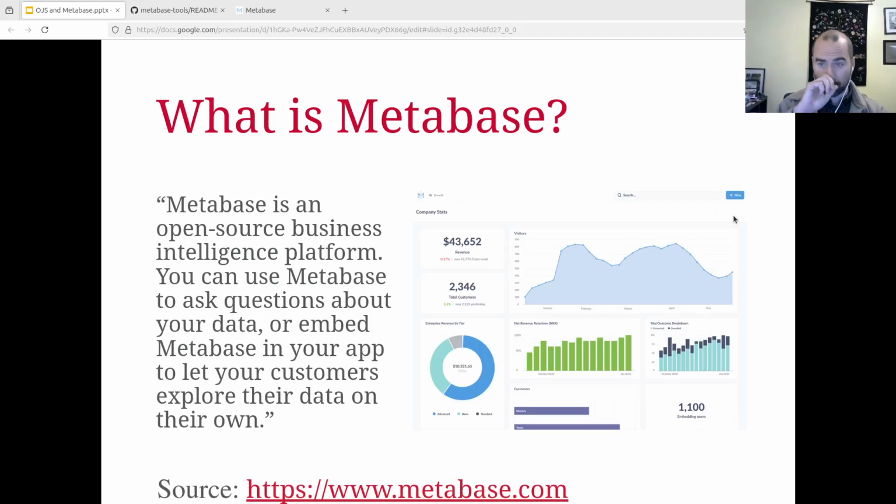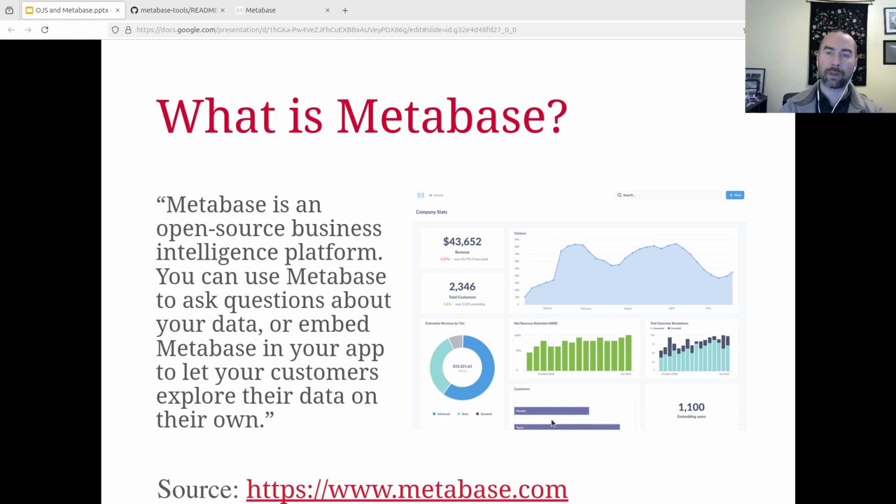So, first question, what is Metabase? This is from the website. Metabase is an open source business intelligence platform. You can use Metabase to ask questions about your data or embed Metabase in your app to let customers explore their data on their own. And then they've got this example dashboard, which has a bunch of different trend lines and different reports. Obviously this is taken from some kind of a business thing. It's got revenues and number of visitors and so on.